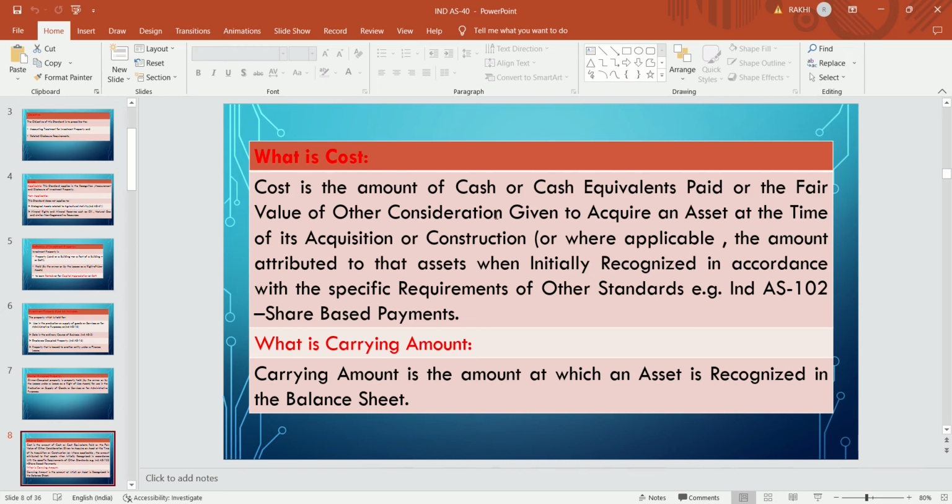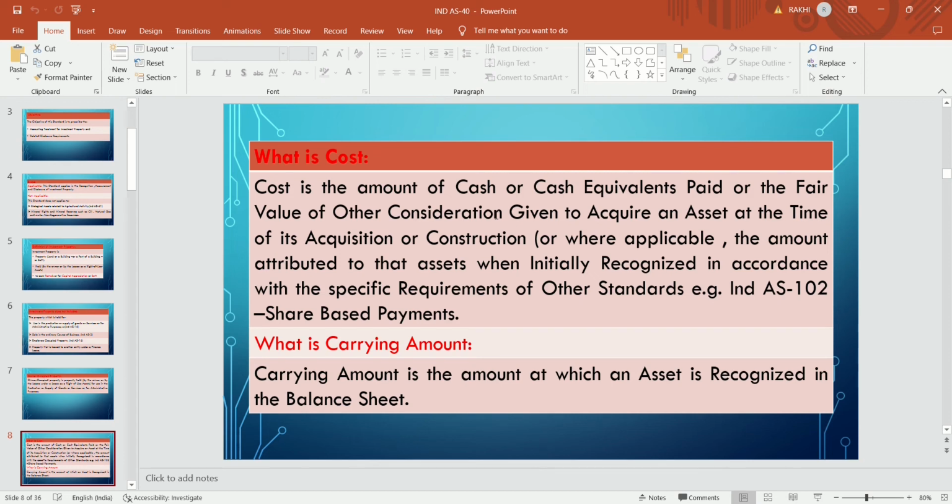When there is an exchange of assets or a barter system, the fair value is considered as the cost. Other consideration means an exchange of an asset given to acquire an asset.